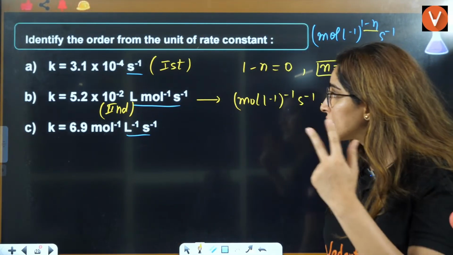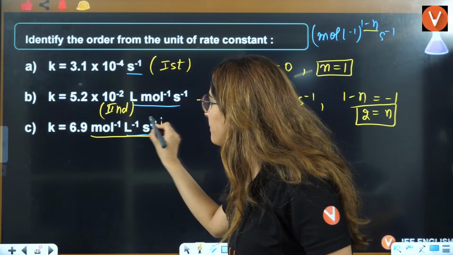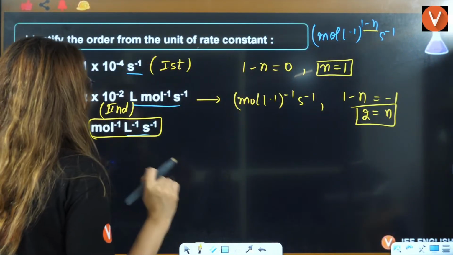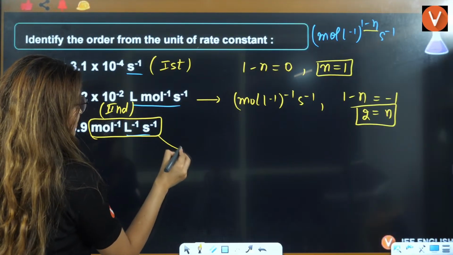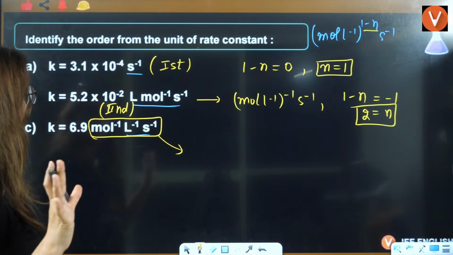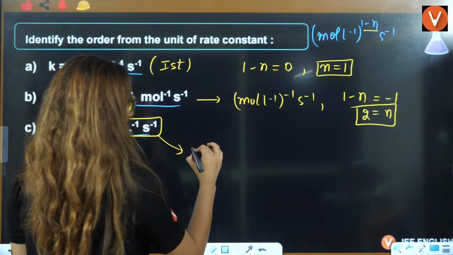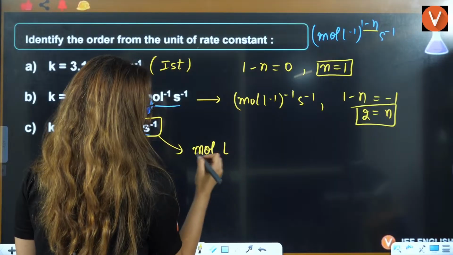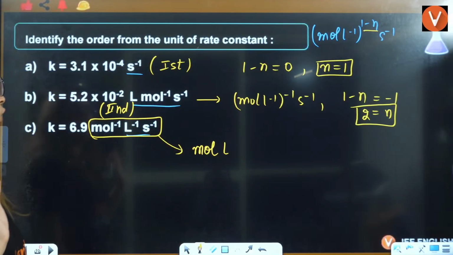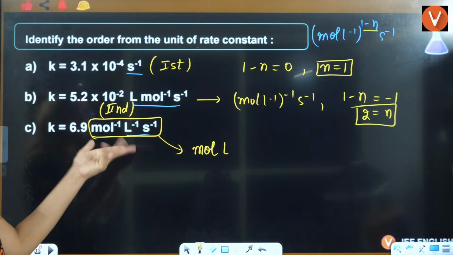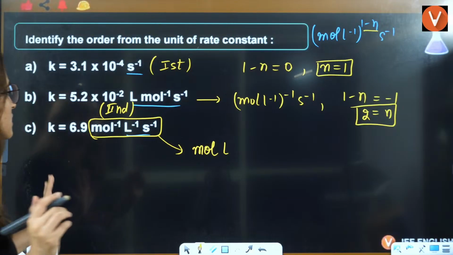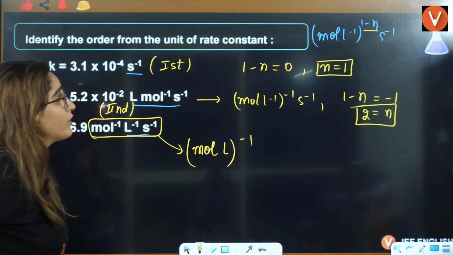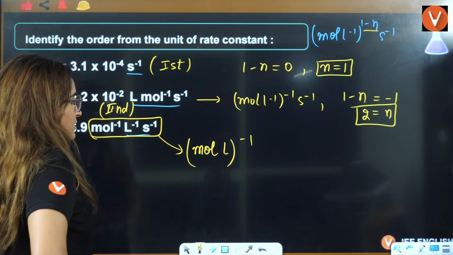Okay. Third is mole per liter per second. That also we have to see what is the answer here, right? Per mole per liter is a little weird combination here, but still let's see that. Per liter will not be possible here in this case. Per second is the same in all the cases. We can't compare it like that, right?